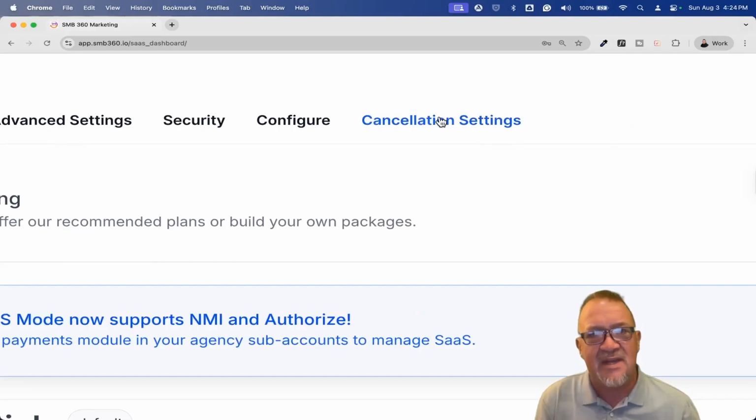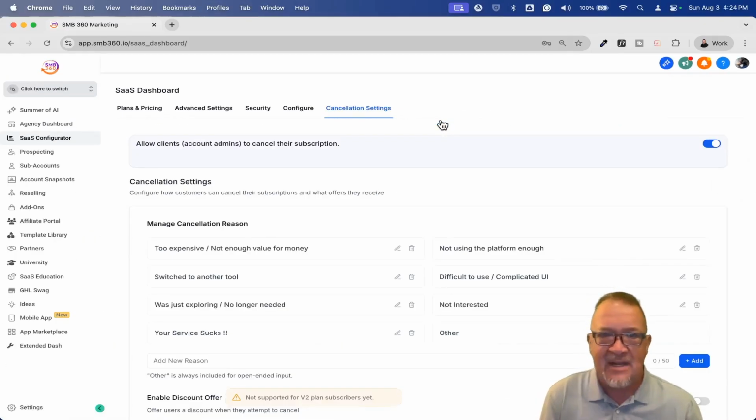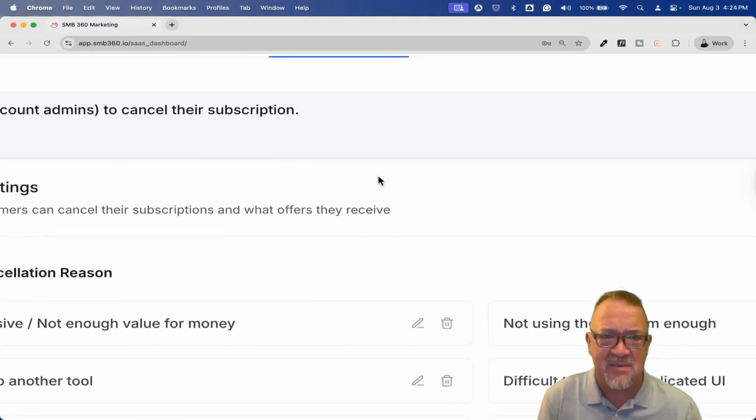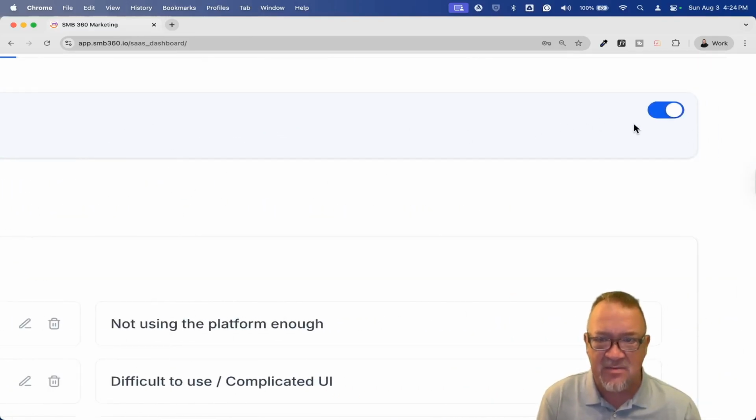But this is a new one that has come up called the cancellation settings. So we're going to go ahead and take a look. Now, it's going to be a little bit difficult. I'm going to try to blow this up a little bit. But here we're going to allow clients, admins, to be able to cancel their subscriptions. Now, I don't know about you, but right now, I don't see why you wouldn't give them the ability to do that unless you're dealing with people where you're already involved with longer length contracts.